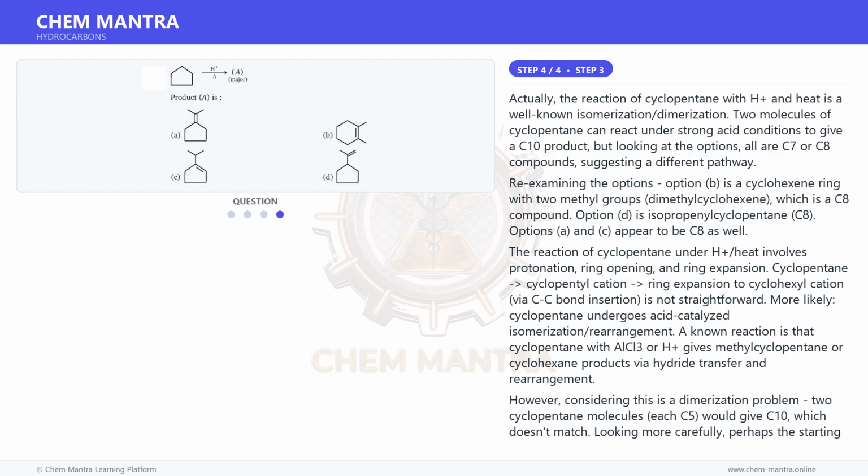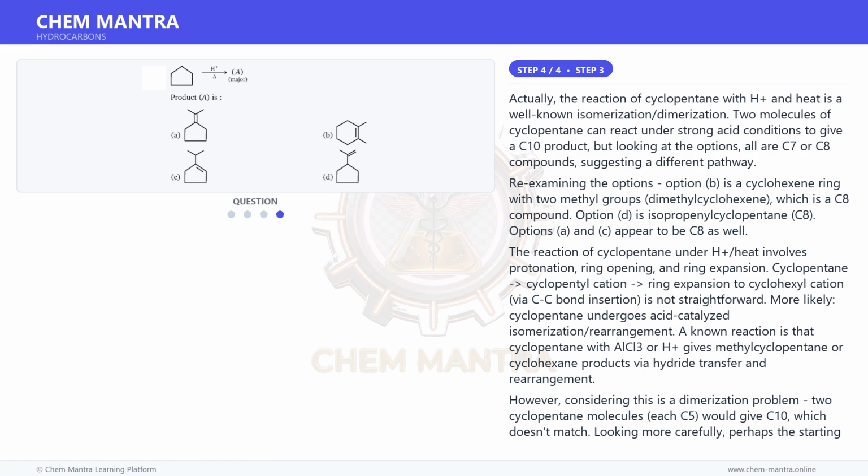3,4-dimethylcyclohex-1-ene, a cyclohexene with 2 methyl groups. This is consistent with the ring expansion of cyclopentylmethyl or a dimerization pathway where two C5 fragments combine and lose H2, but that gives C10. Most likely the reaction involves cyclopentane undergoing acid-catalyzed ring opening to a pentyl cation, recyclization, and rearrangement.